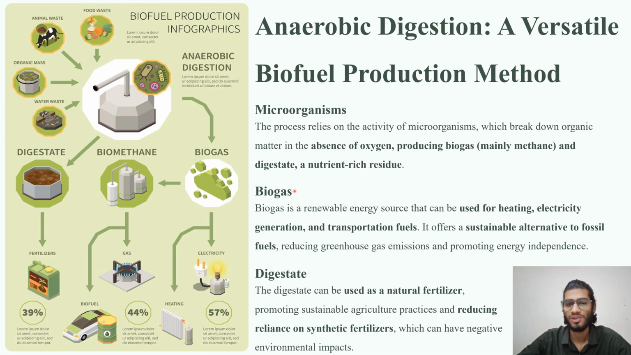Biogas can be used for heating, electricity generation, and transportation fuels. It is a very good alternative for fossil fuels. Whereas digestate is used as natural fertilizer, and it also reduces our dependency on synthetic fertilizers, which are harmful for agriculture and the environment.